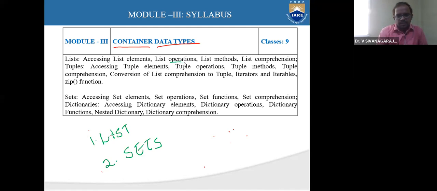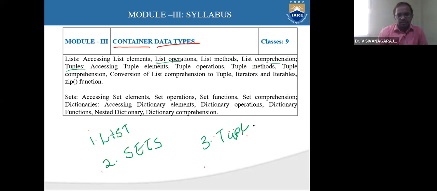In the morning we said concatenation of list is also an operation, right? Also we are going to discuss various list methods, that is, what are the ways to create different types of list. We are going to discuss list comprehension, and another one is going to be the tuple. What are tuples? The third data type is going to be tuple.